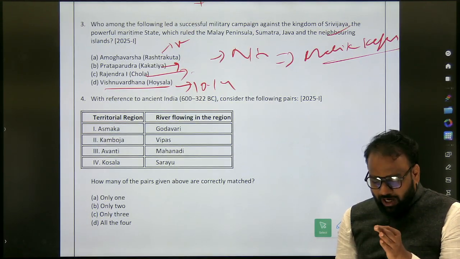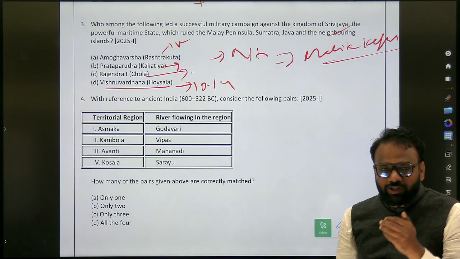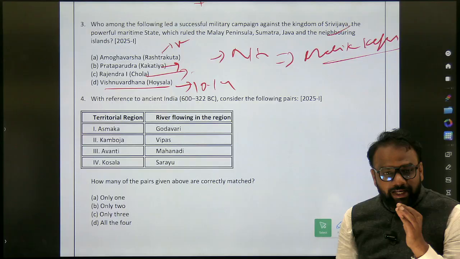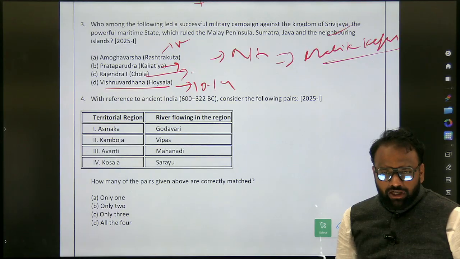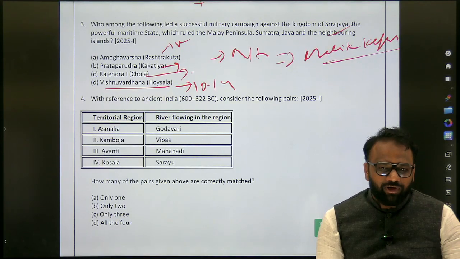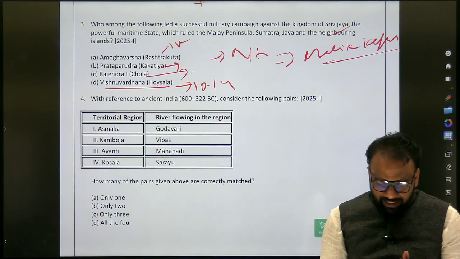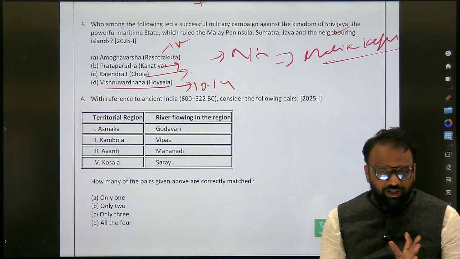So Rajendra Chola 1, whether it belongs to early Cholas, medieval Cholas or later Cholas. In the UPSC, generally they will focus on later Cholas. There is another called early Cholas, where the picture of Karikala will come. But here they are focused on later Cholas. We will only focus on later Cholas.